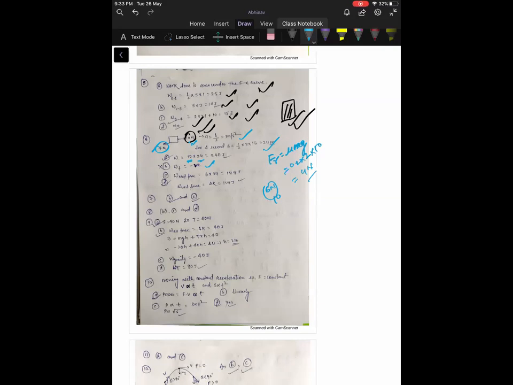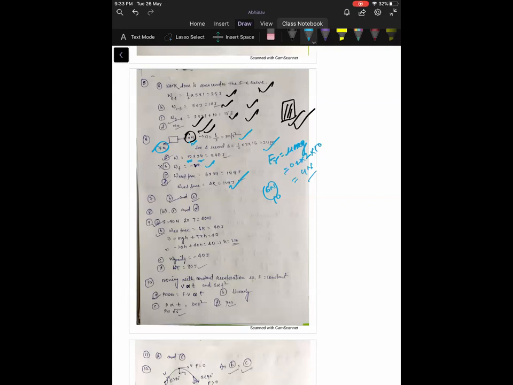Now option D. The change in the kinetic energy of the body in 4 seconds. So work done by all the forces is equal to change in kinetic energy. So it is correct. The work done by the net force is equal to change in kinetic energy. So 144 is the answer.